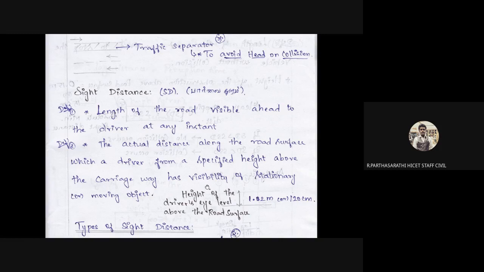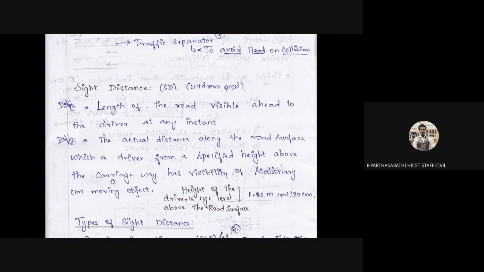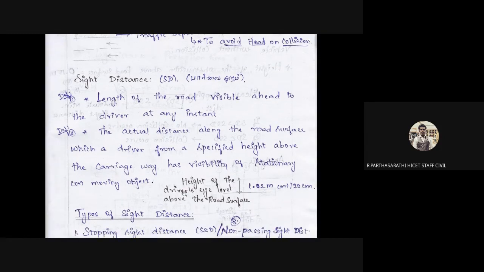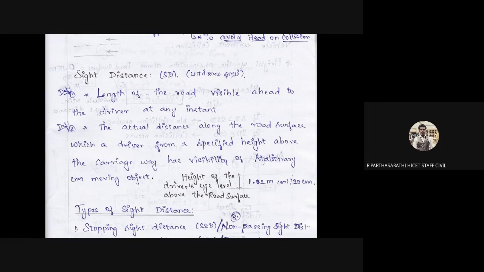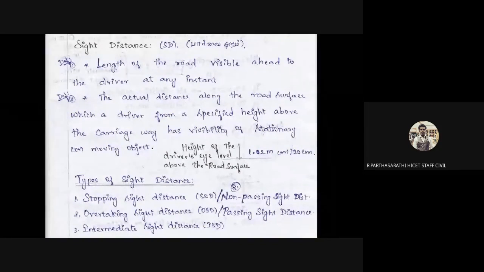There has to be visibility of a stationary or moving object. So this is the sight distance. For example, for the height of the driver's eye, the high level is 1.2 meter, that is 120 centimeter. This is the height for sight distance for drivers, high level. Above the road surface, we have to maintain 1.2 meter, the driver's eye level height during driving.